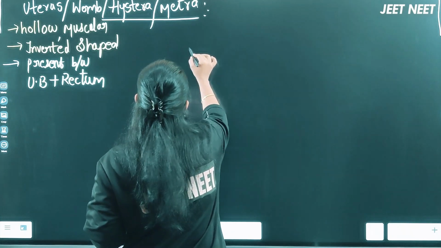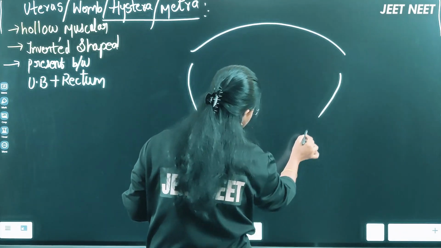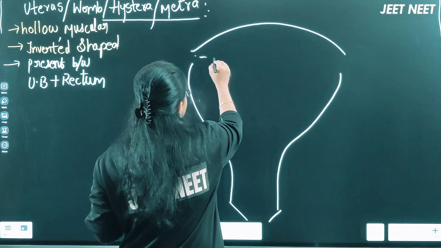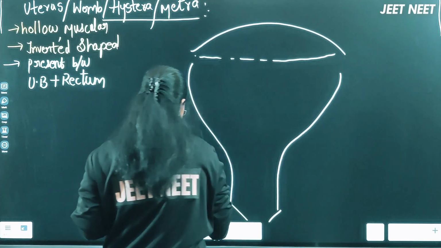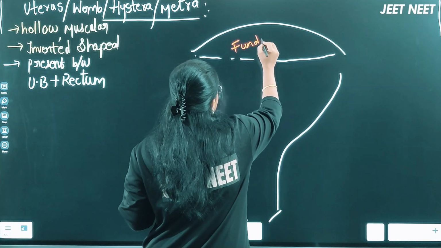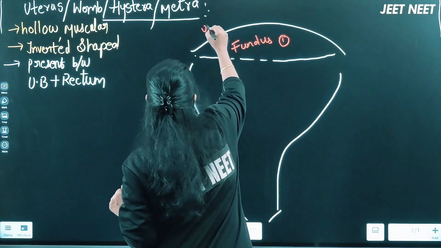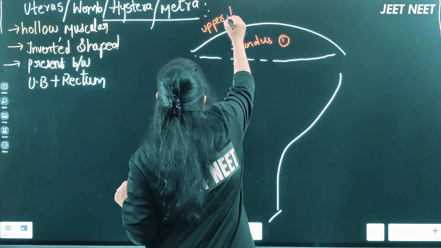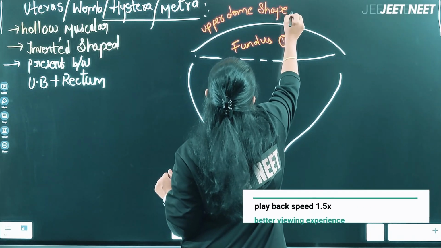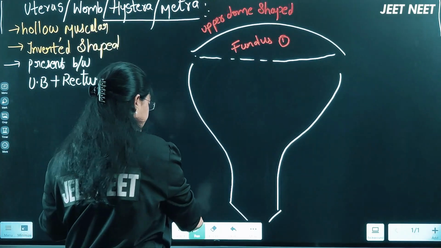So now let me discuss the uterus in detail. If this is a uterus, the uterus is divided into three parts, right? Uterus is majorly divided into three parts. The first upper part, this region, we are calling it as a fundus. This is the upper dome shaped part of a uterus, right? Upper dome shaped part or the region of the uterus.